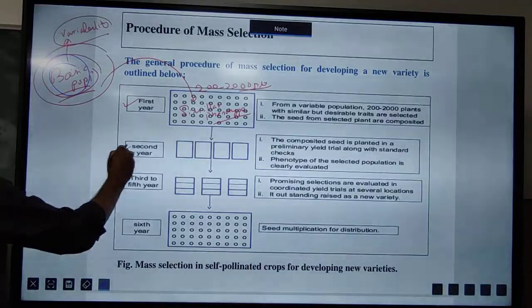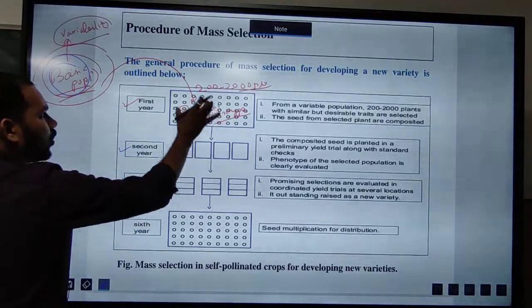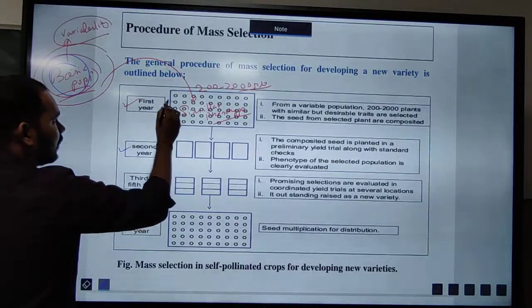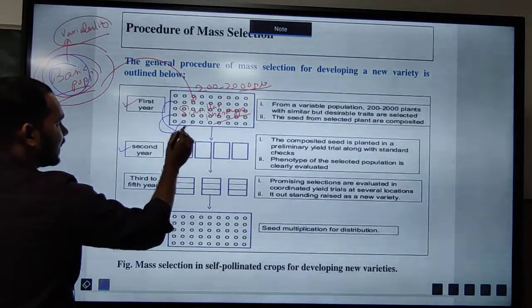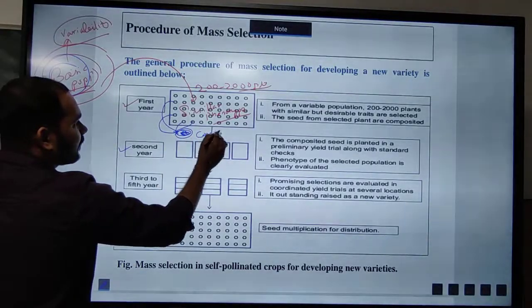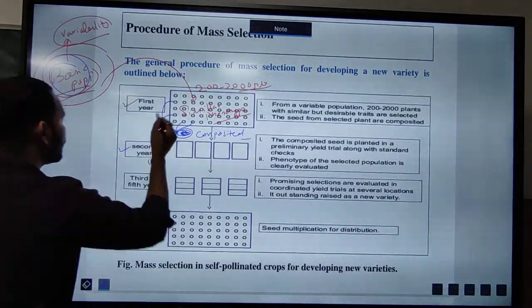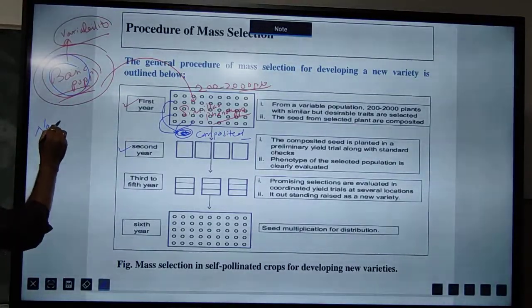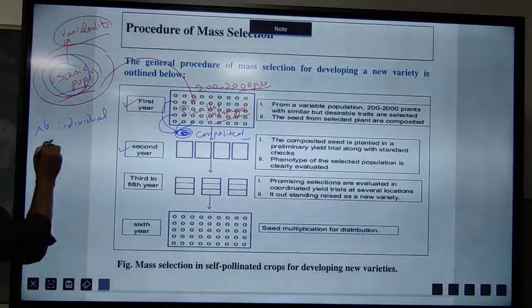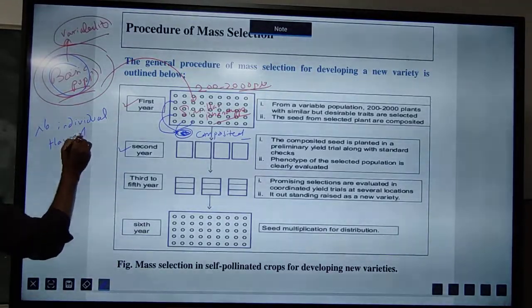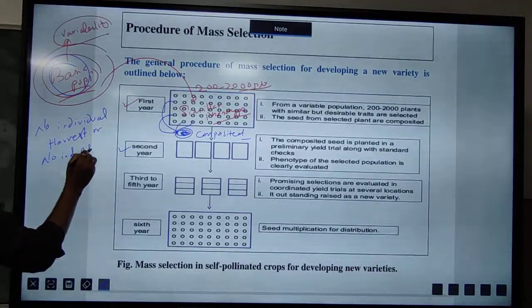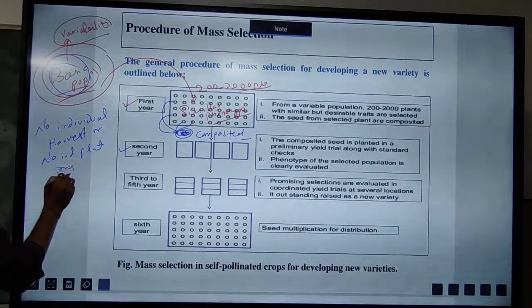Again, in the second year, from these 200 to 2000 plants, whatever seeds I collect, these seeds will be composited. You just remember here, no individual harvest, or we can say no individual plant progeny.